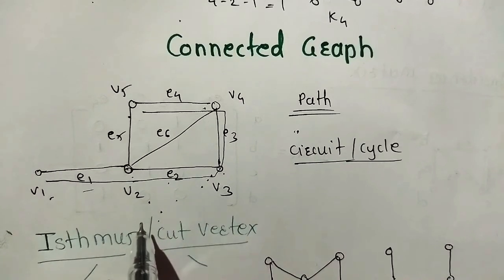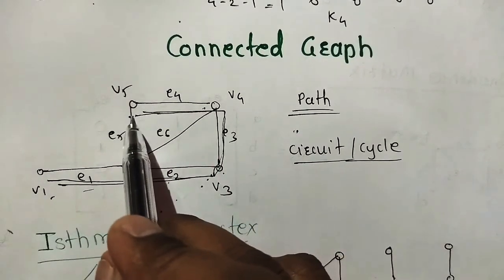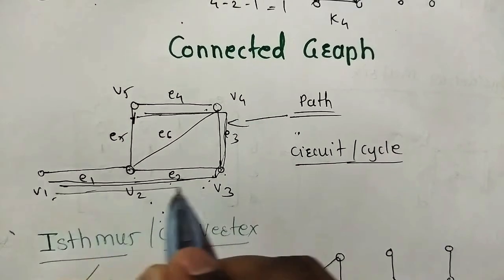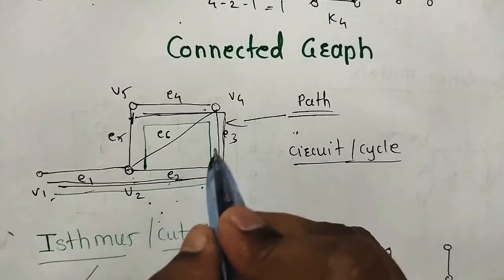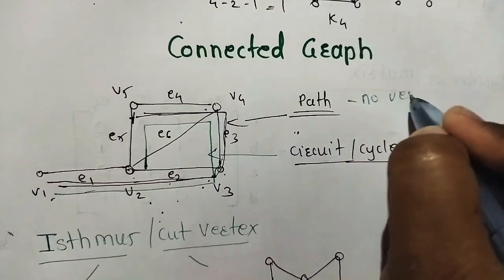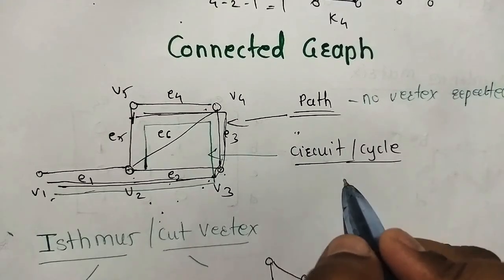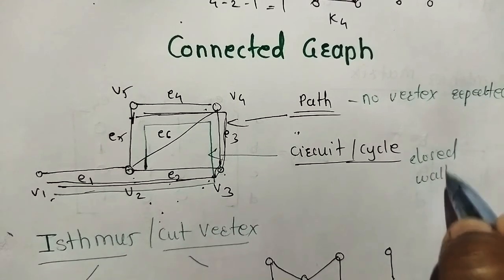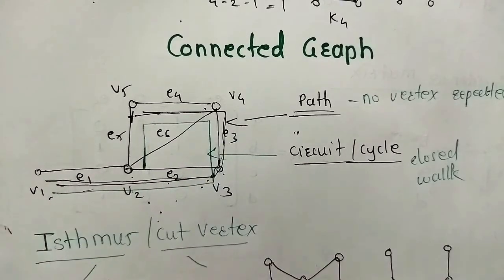And what is a circuit? A closed path. If we go from here up to V5, this is called a path. And if we go from V1, V2, V3, V4, V5 and again V2, this is called a circuit. Path means no vertex is repeated. And circuit means a closed walk. This is a circuit.